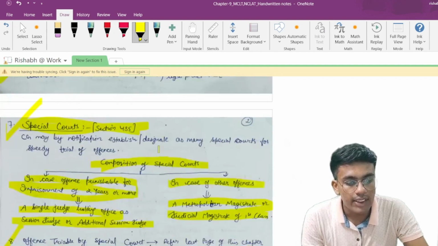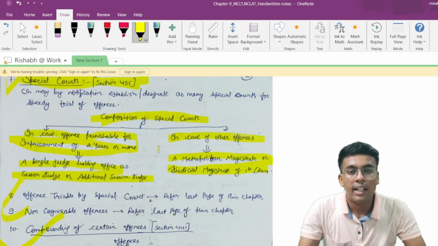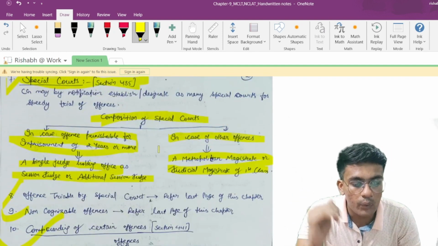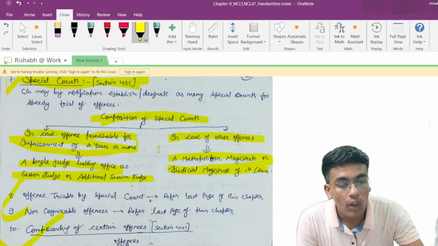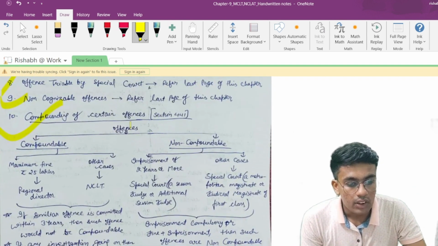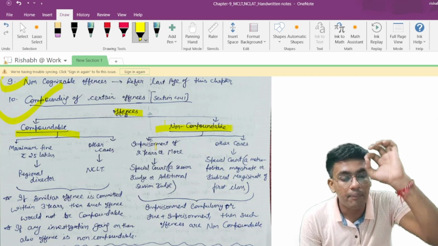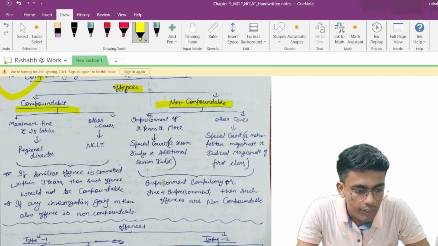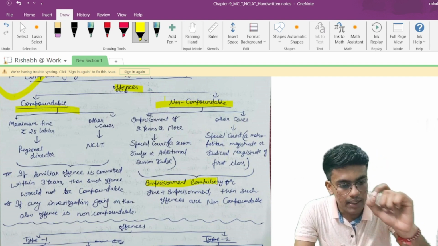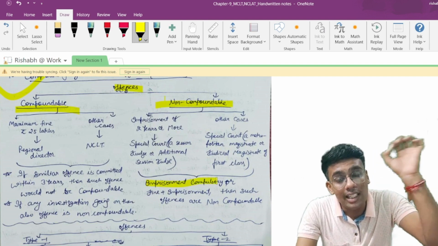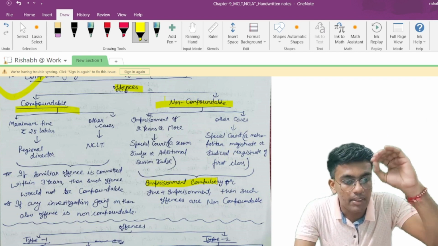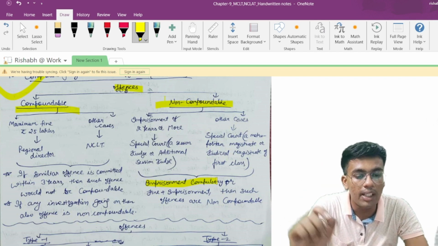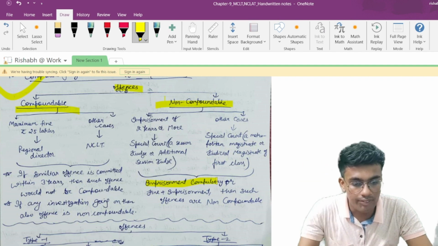Compounding of offenses means you will pay a certain amount of fine or fee, and you will be discharged from that offense. There are 2 types of offenses: compoundable and non-compoundable. Offenses where imprisonment is mandatory cannot be compounded. If there is a compulsory imprisonment, or a fine along with a compulsory imprisonment period prescribed, then those offenses are non-compoundable and you cannot compound them.